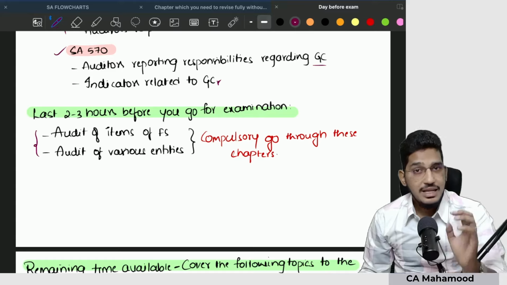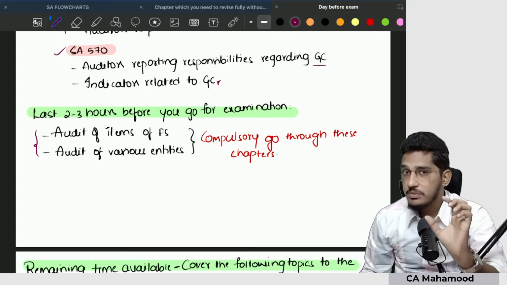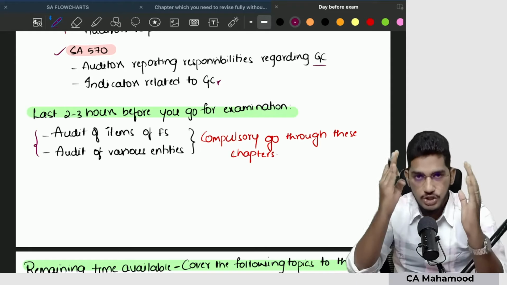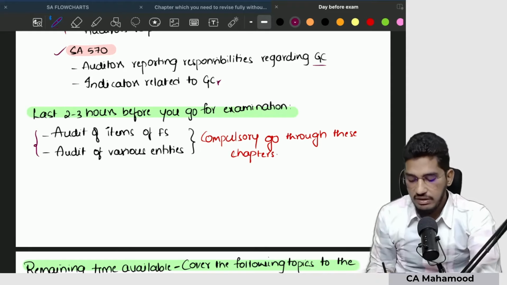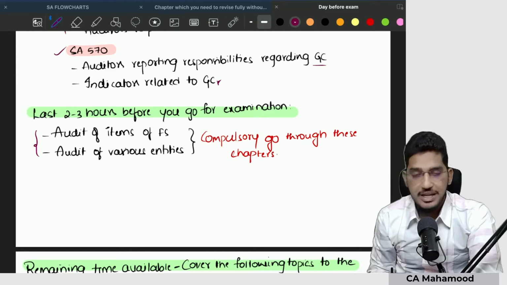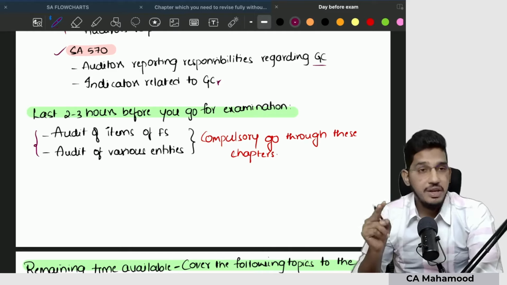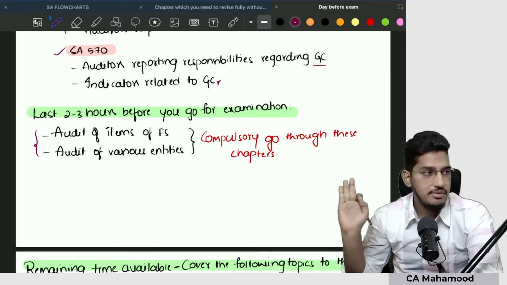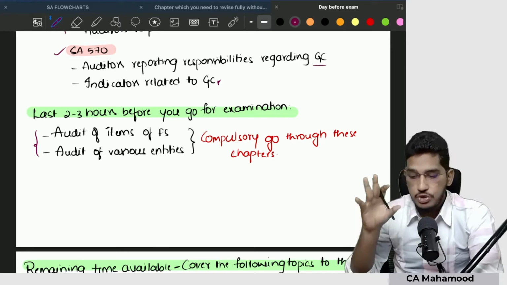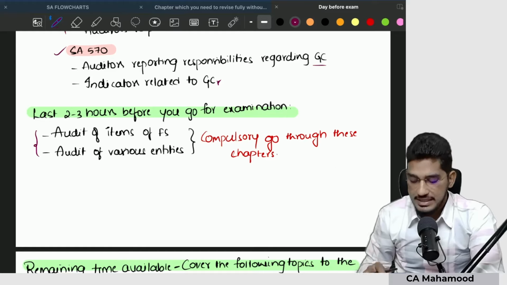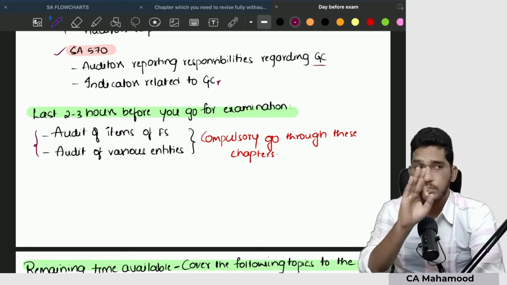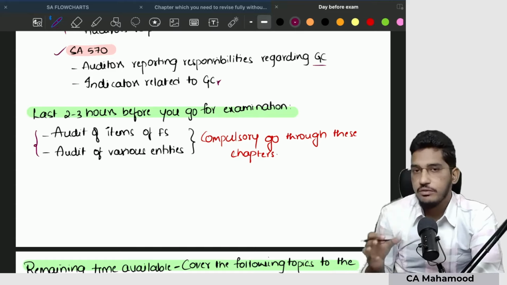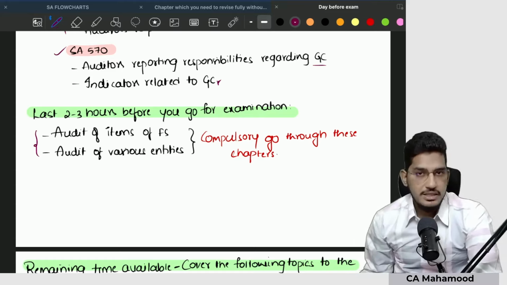In the last 2 to 3 hours before the examination, you allocate the time exclusively for these two chapters, audit of items of financial statements and audit of various entities. And what you should do in that last 2-3 hours regarding these two chapters: don't try to mug up any content, just give a quick glance to all the questions, then you go and appear for the examination.